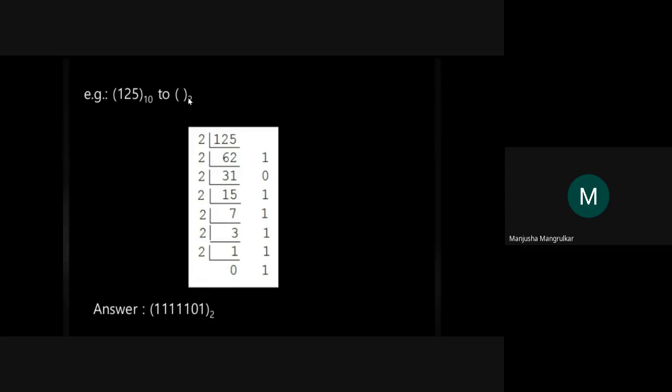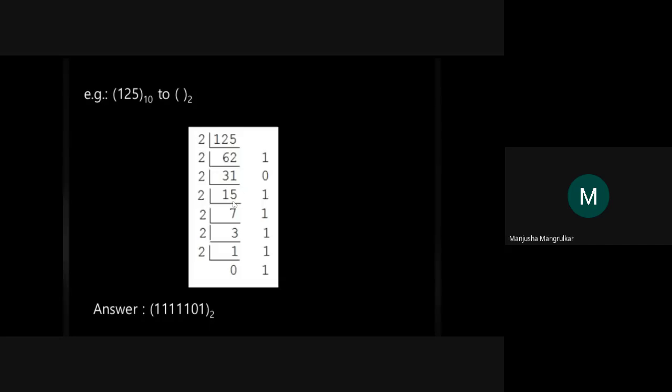A binary number is base of 2, right? So now 125 is divided by 2. So 62 comes, 62 into 2 is 124, 125 minus 124, so the remainder here is 1. Again 62 divided by 2 comes 31, but the remainder is 0. Again 31 divided by 2 is 15, 15 into 2 is 30, so the remainder is 1.